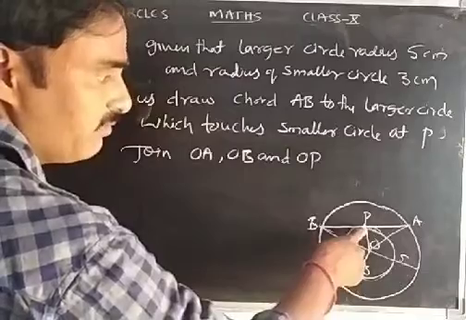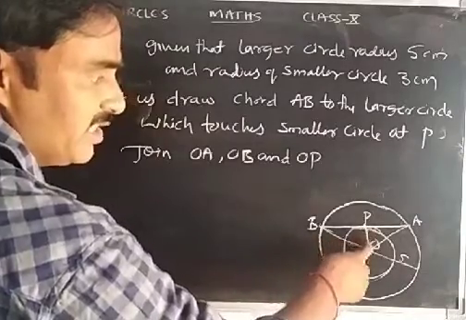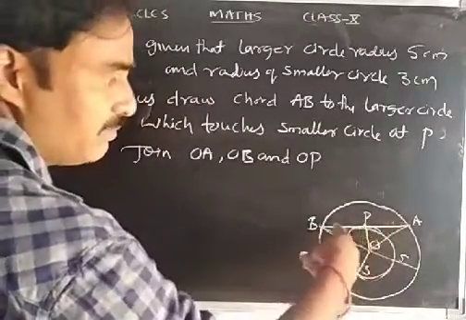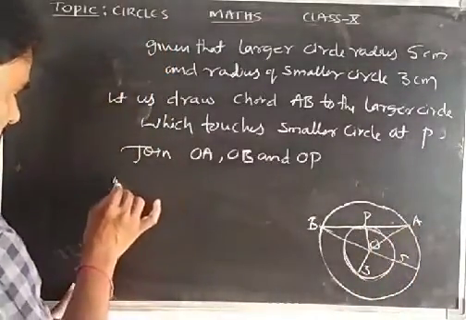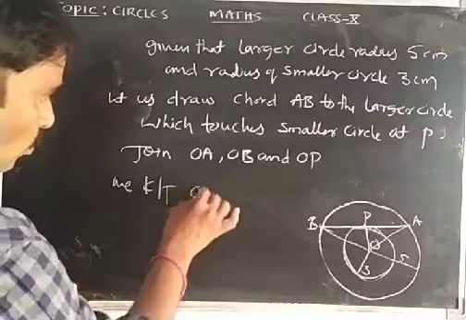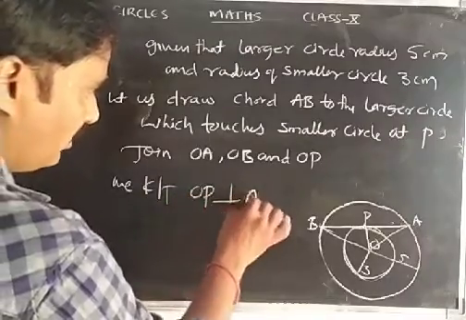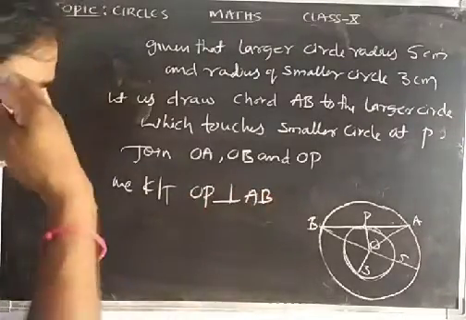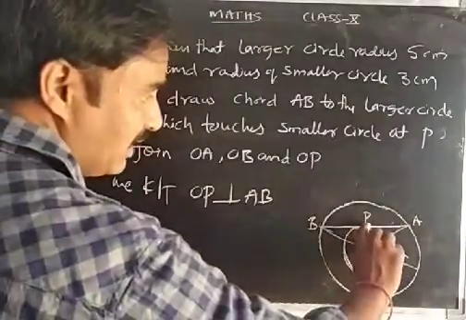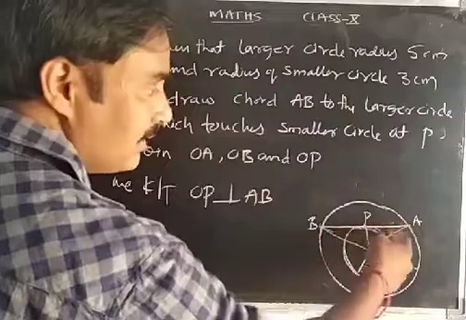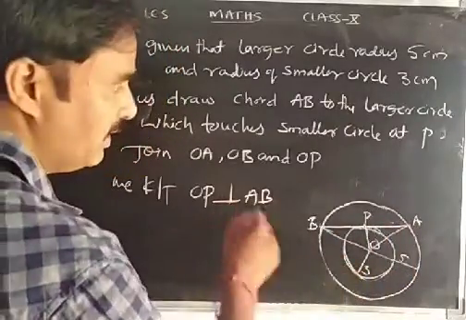Why? Because P is the point of contact and O is the center. The line joining the point of contact and the center is always perpendicular to the tangent. This is a tangent to the smaller circle, so OP is perpendicular to AB.